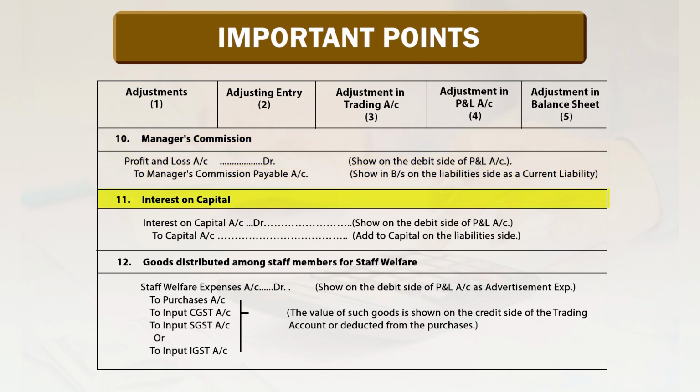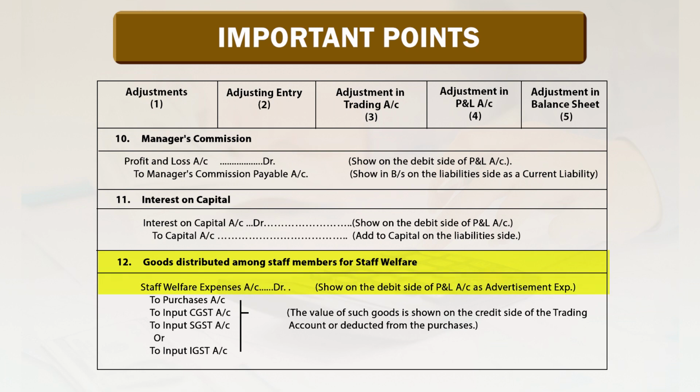Interest on capital. Interest on capital account debit to capital account credit. Interest on capital goes to the debit side of profit and loss account and is added to the capital on the liability side.